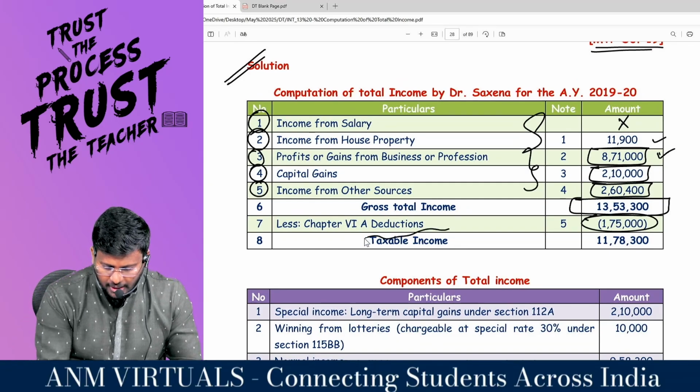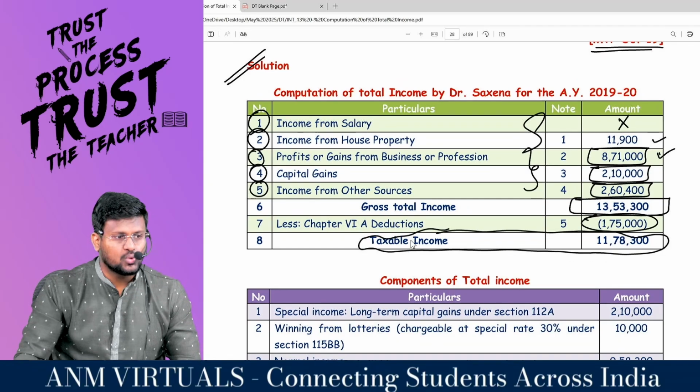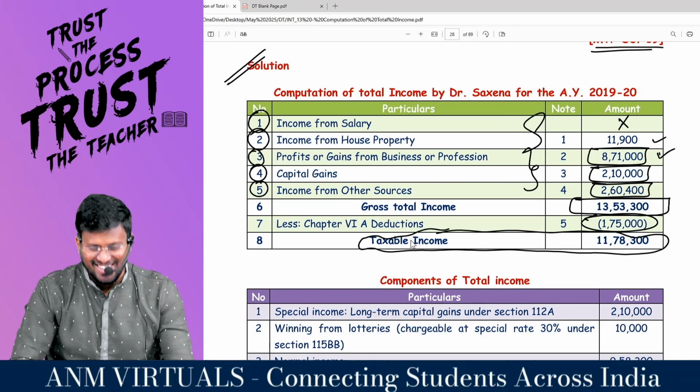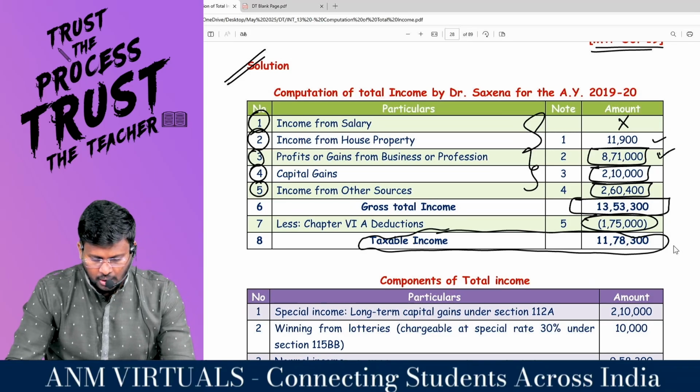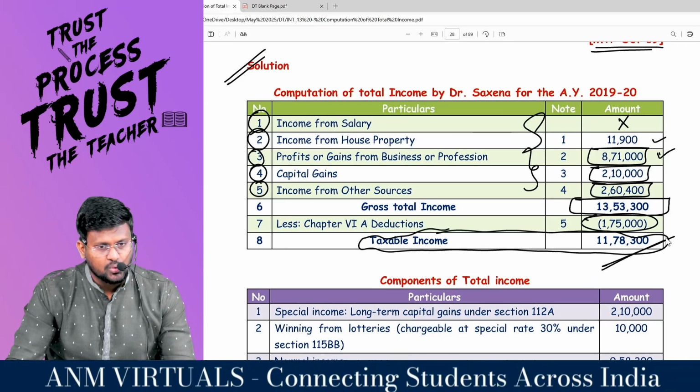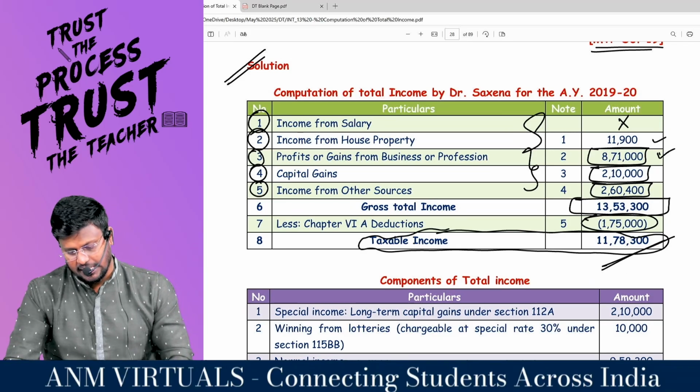What is the taxable income? That is 11,78,300. 13,53,300 minus 1,75,000 comes to 11,78,300, which is the taxable income.